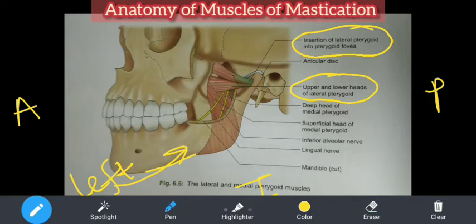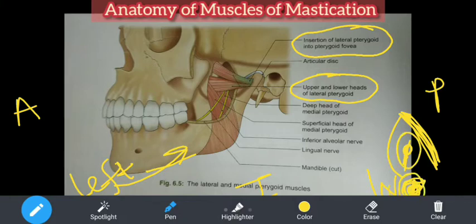So the origin is from the infratemporal surface and crest of the greater wing of the sphenoid bone. Just now we had seen a section. This is the infratemporal fossa, and here you had those two pointed structures, and here you have the temporal fascia. This was a coronal section. Do you recall when we were discussing temporalis origin and insertion? Here you had the temporal fossa, and here the infratemporal fossa. I said these are not two points; the complete area is the fossa. There was a labeling below saying the greater wing of the sphenoid bone. If you recall, it was the temporal crest. Everything here is named according to the bone: the crest of the sphenoid bone on the temporal region side is named the temporal crest of the greater wing of the sphenoid bone.